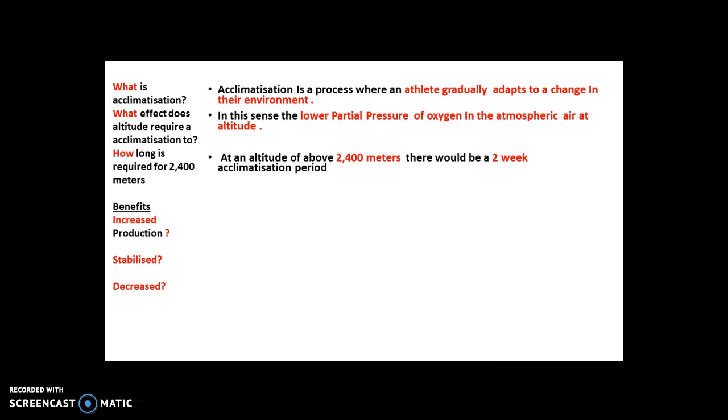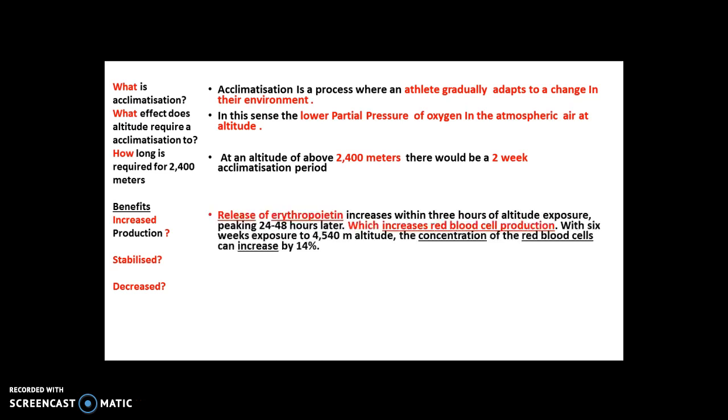And then there's certain things that are decreased. Can we start to think about what that might be? First thing then, there's a natural release of the hormone erythropoietin, which we've talked about in ergogenic aids, recombinant EPO. You don't have to know all this stuff really, all the bits that are in red are important. This will increase red blood cell production. This means that you get an increase in oxygenated blood to the working muscles.